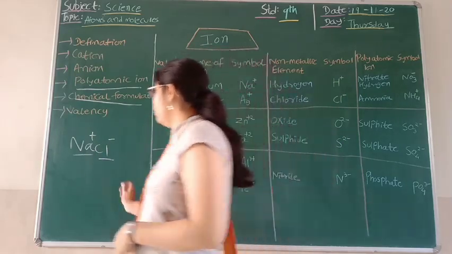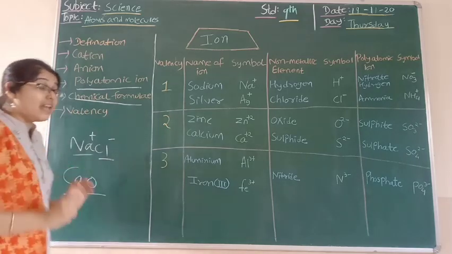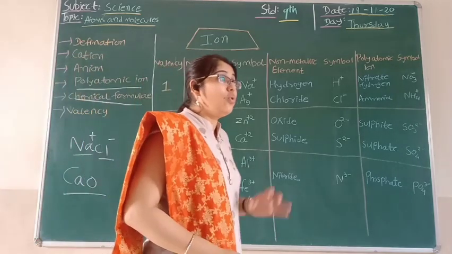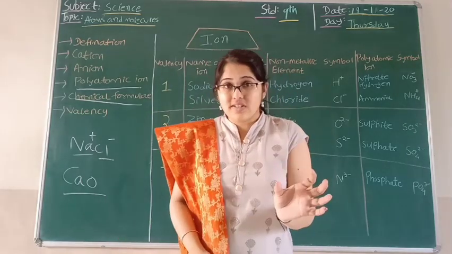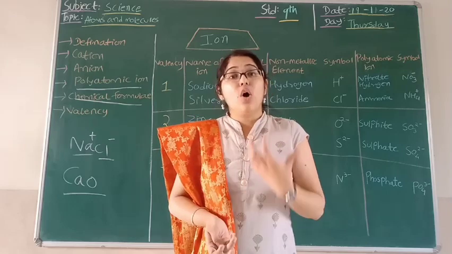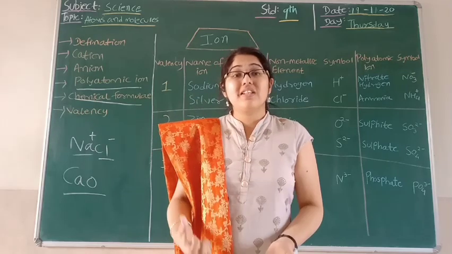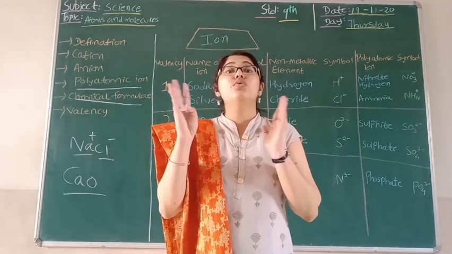Yes, I am talking about CaO, that is calcium oxide. When they combine, they form calcium oxide, and the ratio of mass of this calcium oxide is 5:2.